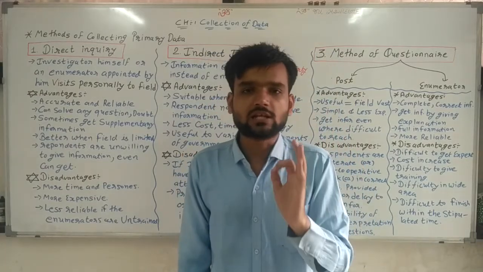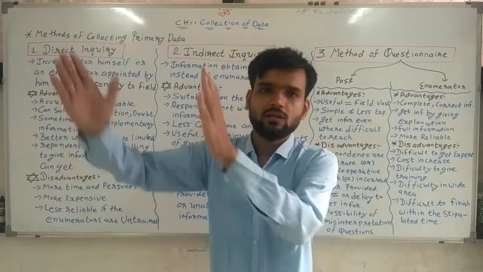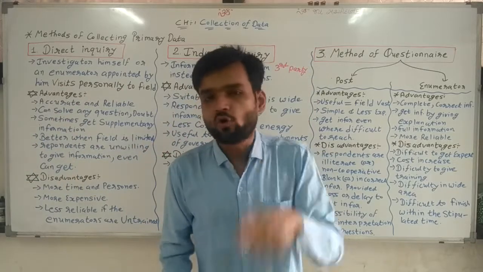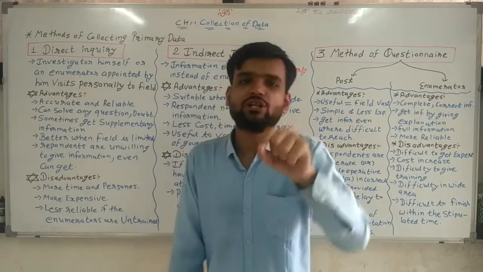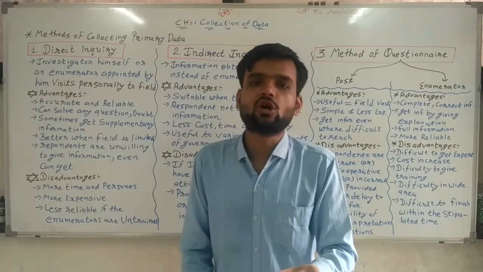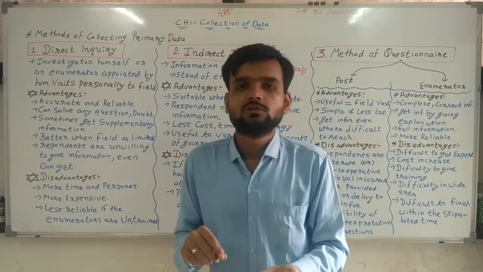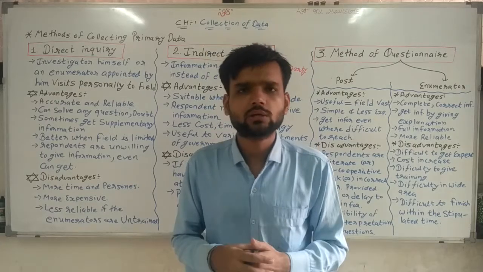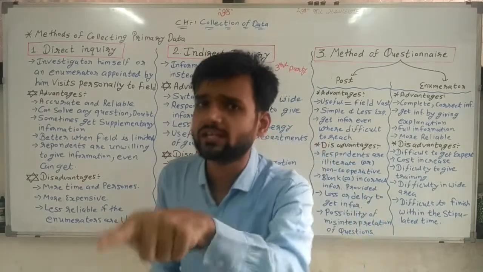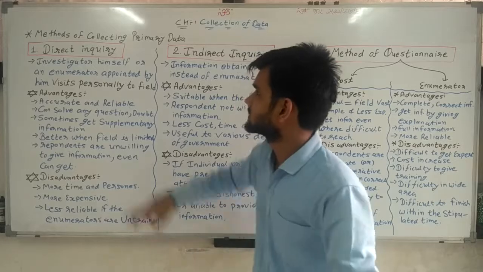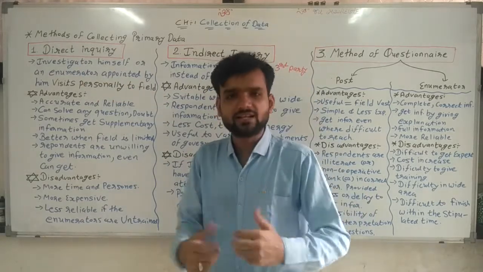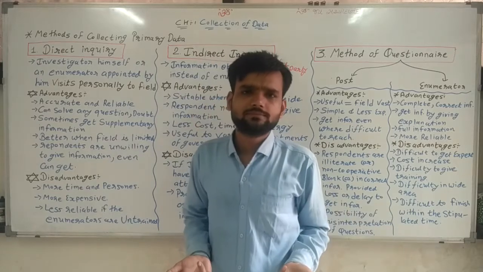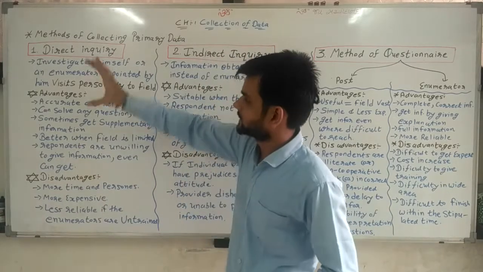How many students are in 9th standard? For that, you have to go to the 9th standard class and ask the monitor, how many students are in your class? Sir, 57. Then okay. For that, you have to go to that class. It means direct inquiry: go directly there and collect primary data.